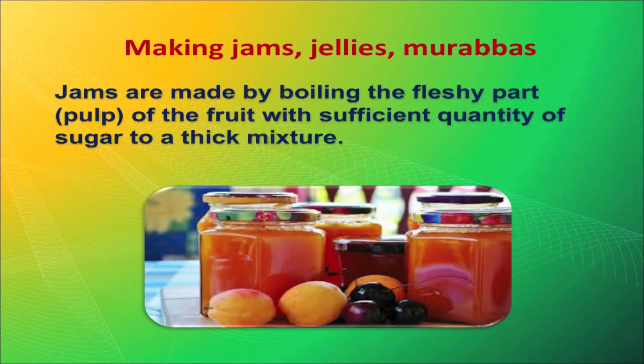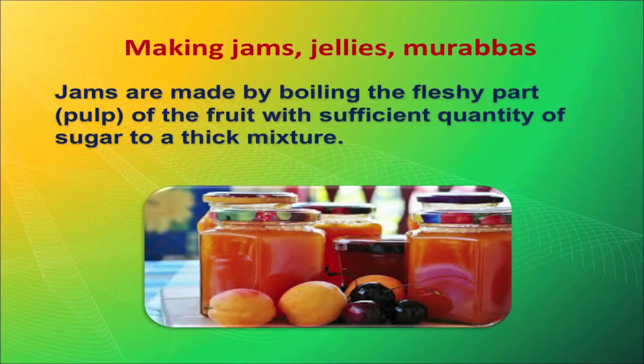Now I will talk about jams and jellies. Here we use a large amount of sugar, maybe more than 50% of the weight of the raw material. Generally we make jams and jellies with fruit, for example apple jam and guava jelly. The fleshy part of the fruit is taken as a pulp, a measured amount of sugar is added to the mixture, and then it is heated to a thick mixture. This is the process for jams and jellies.